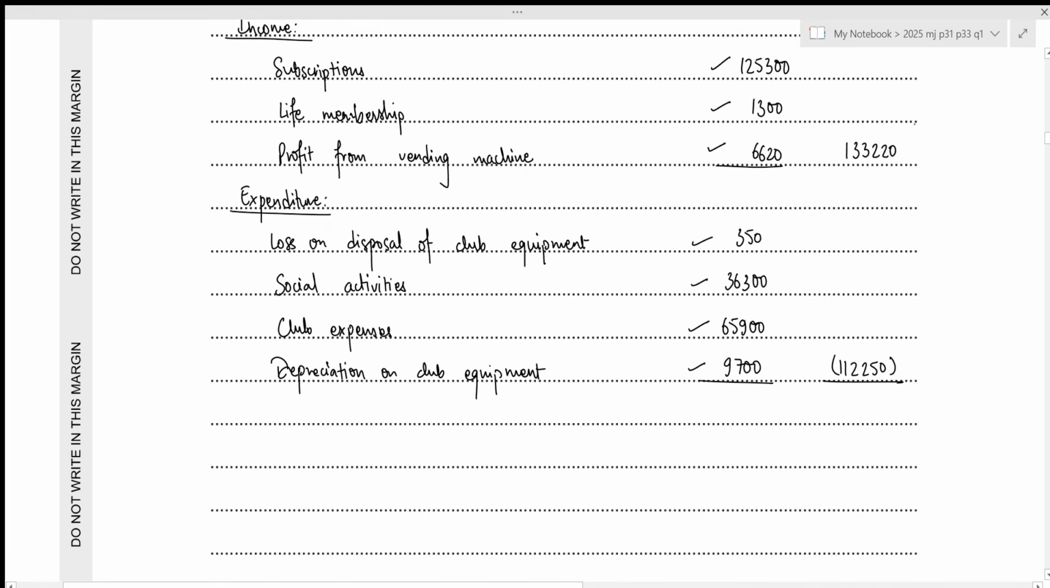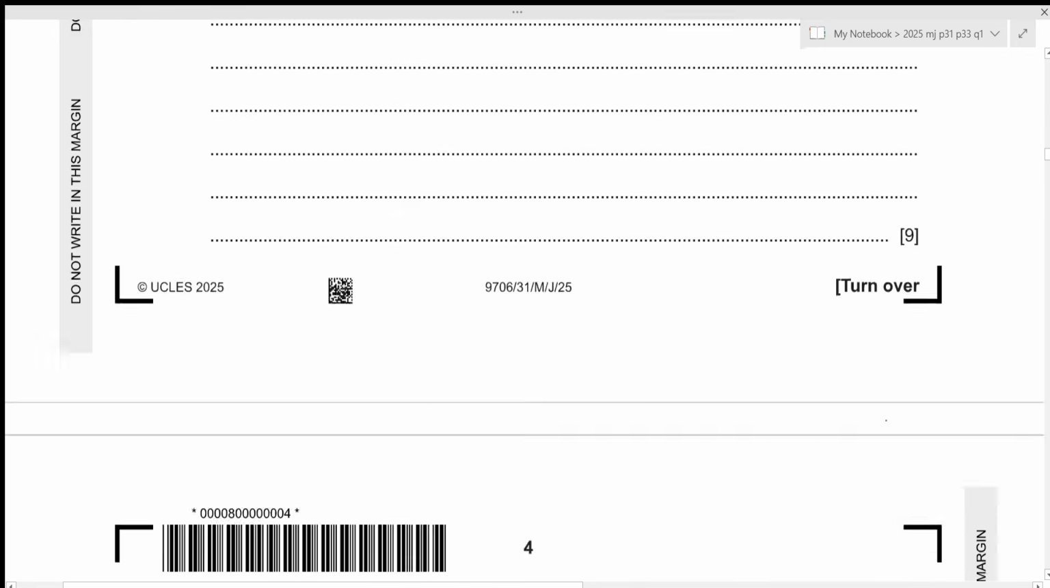So in this case, the income value is higher, which means that there will be a profit, but profit in cases of club is referred to as surplus. So the surplus value will be 133,220 minus 112,250, which results in 20,970. That is all for the third part. Let's move towards the next one.